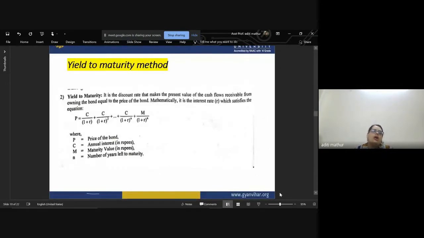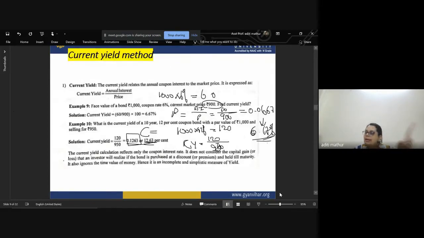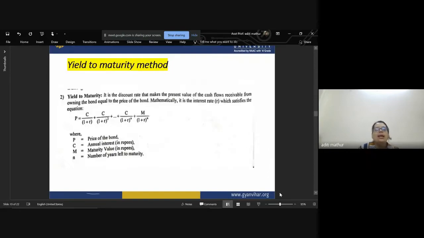Now let us talk about the next method, yield to maturity. We have studied the current yield method, and now we are studying yield to maturity. It is a discount rate. Yield to maturity is the discount rate we calculate that makes the present value of cash flows receivable from owning the bond equal to the price of the bond.